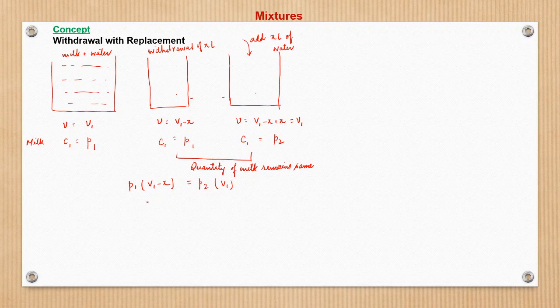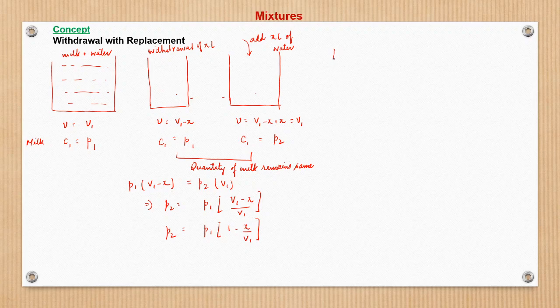From here I can get P2 is nothing but P1 times V1 minus X by V1, which is P1 times 1 minus X by V1. So this is P2.